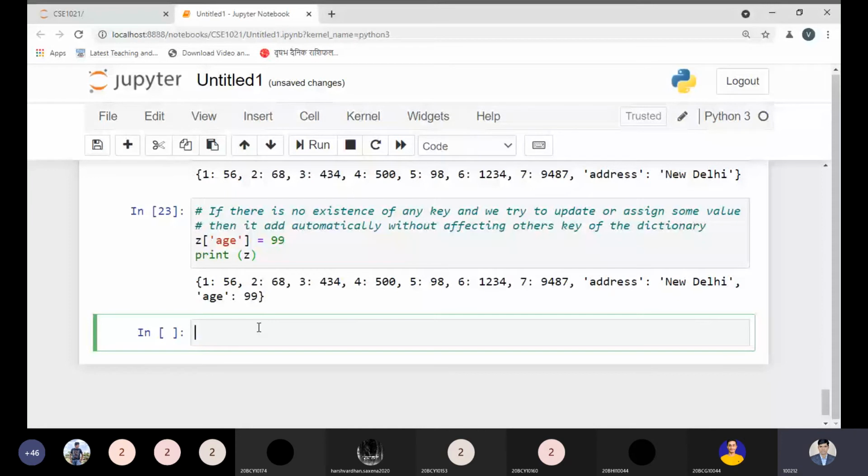Tell me, any student who is remembering any idea? Sir, simply if we want to change age equal to 99 to age equal to 101, we will simply write z of age is equal to 101, and then it will update.